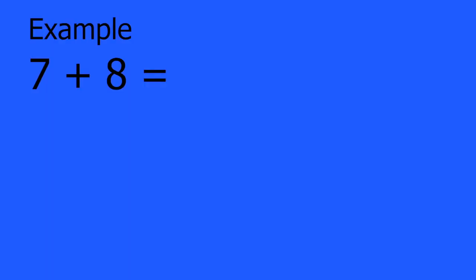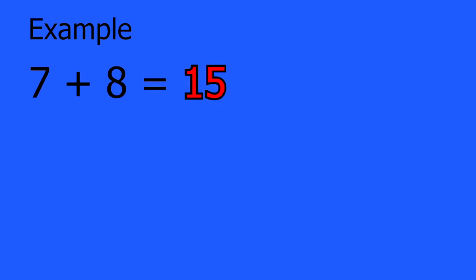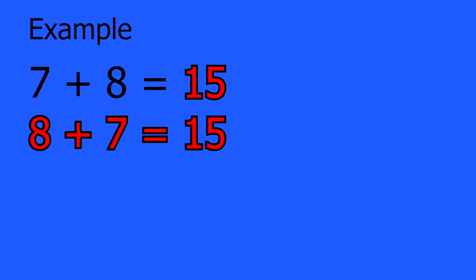So for example, let's look at the simple problem, 7 plus 8. The answer is 15. That part is simple. What this rule is saying is that rather than just adding it through 7 plus 8, I can flip it around and do 8 plus 7. The answer should still be the same, which in this case it is. 8 plus 7 is 15.